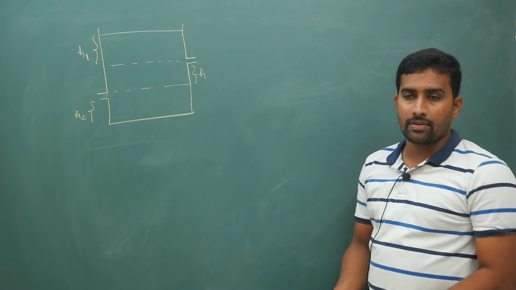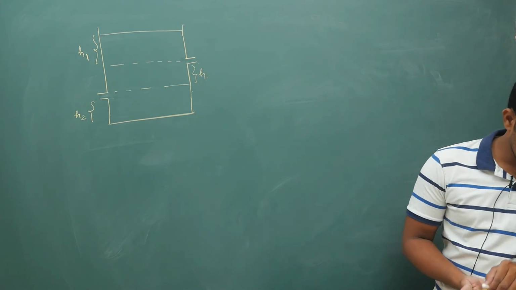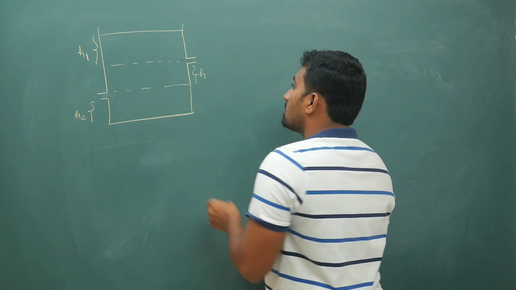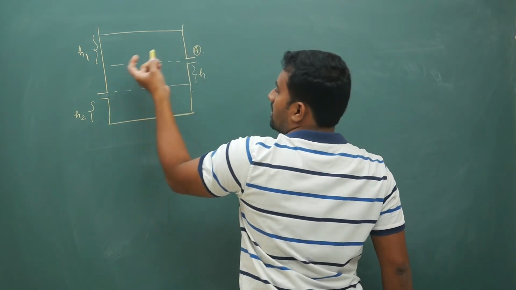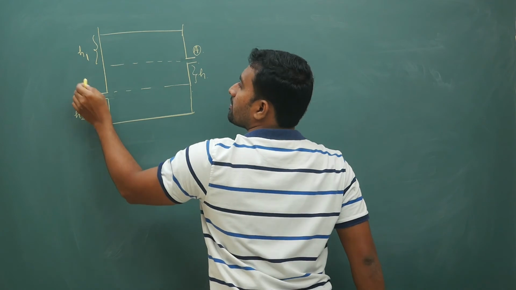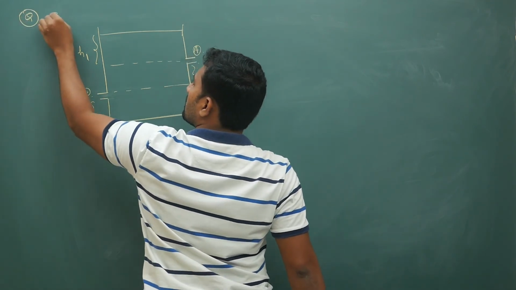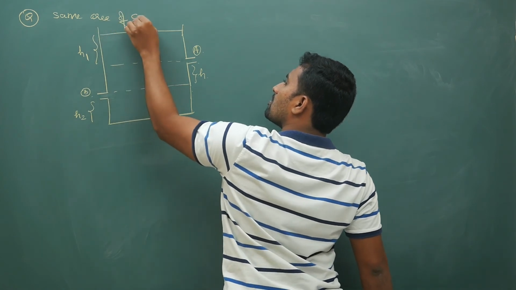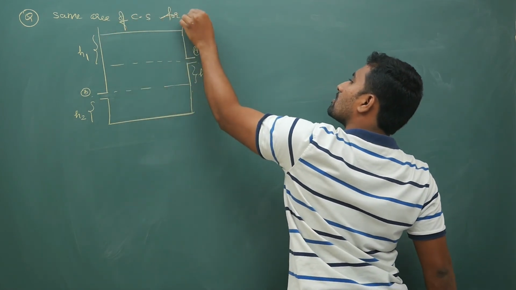Hope you are getting my point. There are two holes, and liquid is coming out from both sides. This is hole A, and this is hole B, with the same area of cross section for both holes.